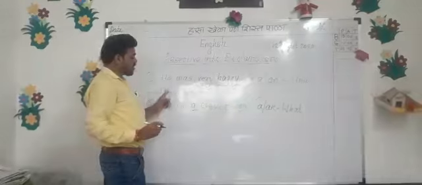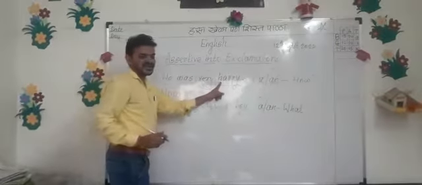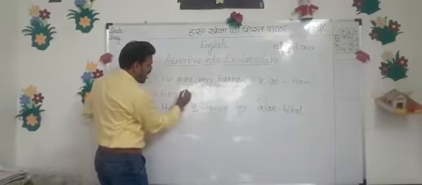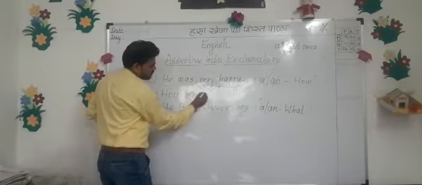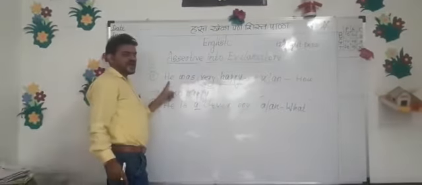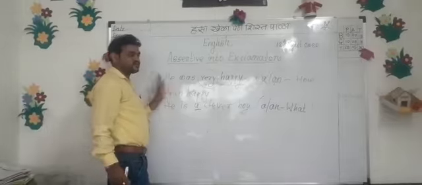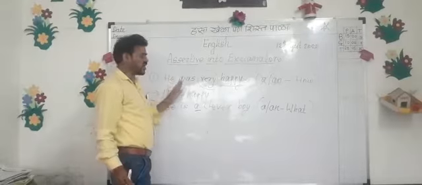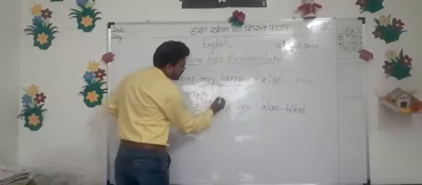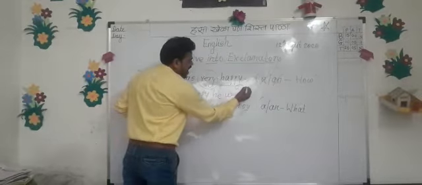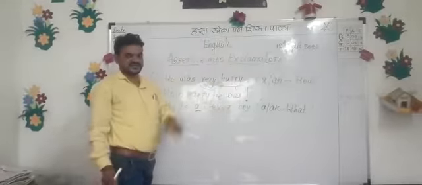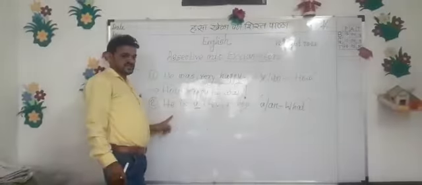Now after how, you have to take the latter part, the second part of the sentence which we have made: how happy. Then write down the first part, but while writing that you have to write h in small letter, because we never write capital letters in the middle of the sentence. So: how happy he was! And don't forget the exclamatory mark, because we are making an exclamatory sentence. Now let's see the second sentence.